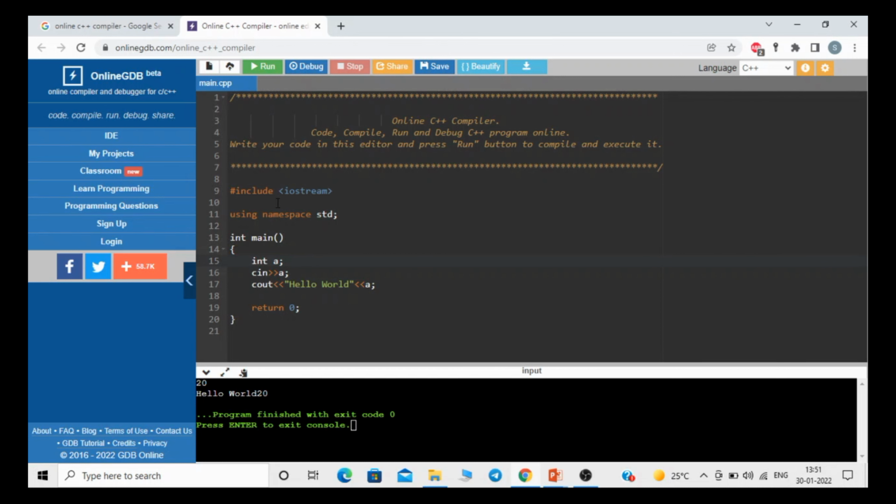As we discussed, these are some definitions we get from iostream. The hash is a preprocessor, and include means it includes the complete library code in your program. Using namespace std means that, compared to writing std colon colon every time, you can initialize it directly one time, so we no need to write these things.